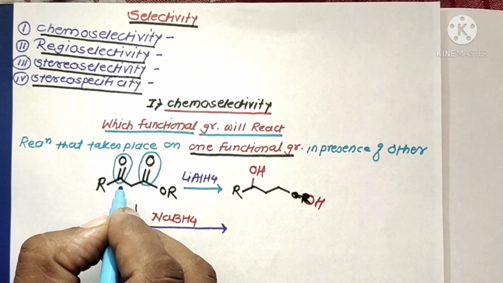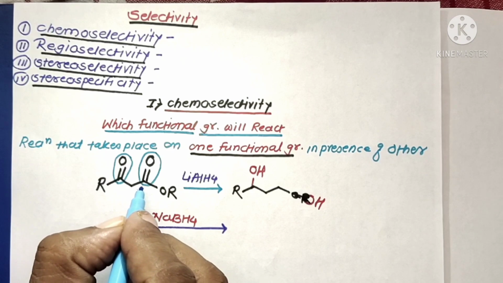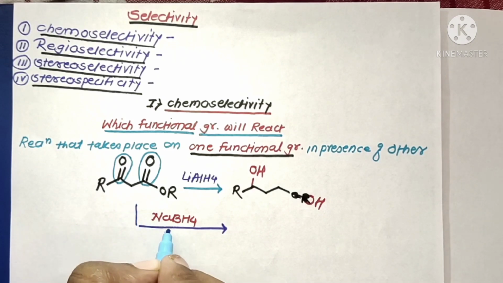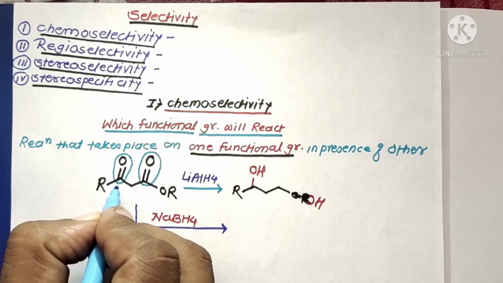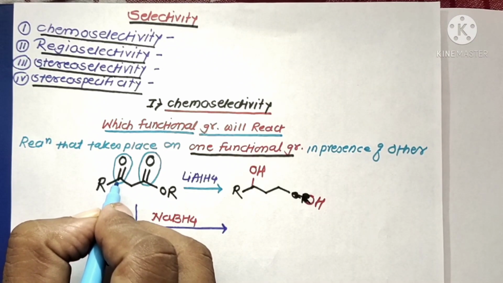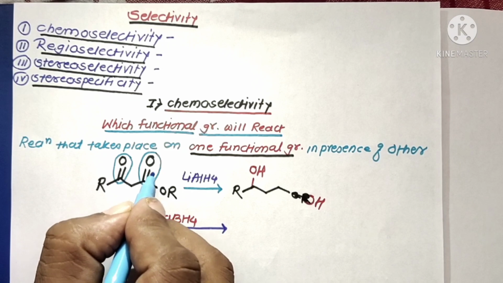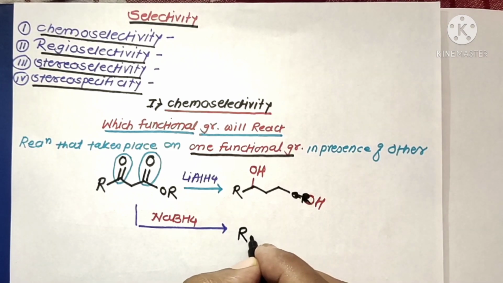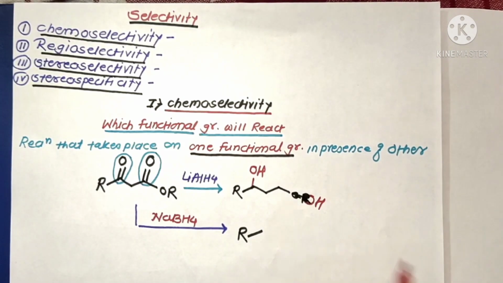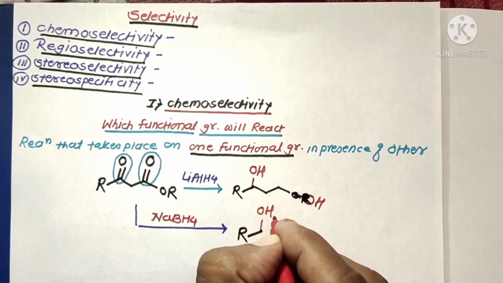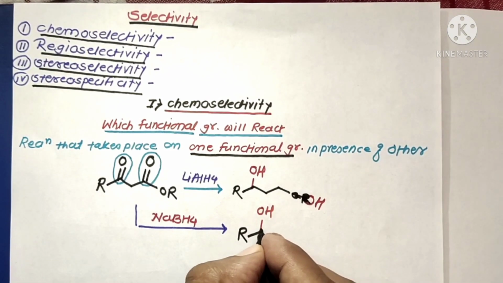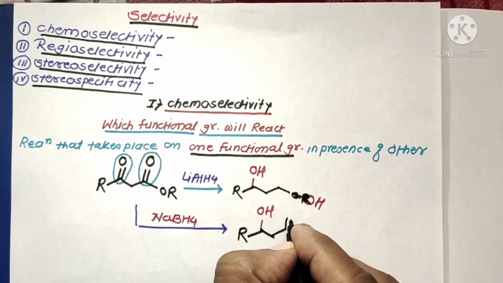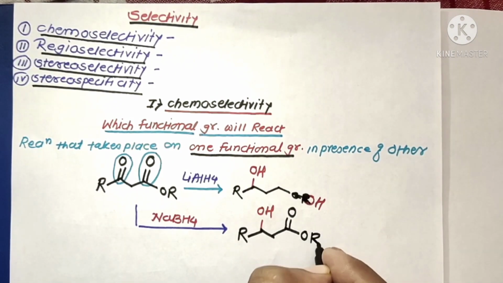In this substrate molecule there are two carbonyl groups, one ketonic and another esteric. Therefore, NaBH4 only reduces the ketonic carbonyl group without affecting the esteric carbonyl group, to form the product molecule R, C, here OH, then CH2, C double bond O, OR.